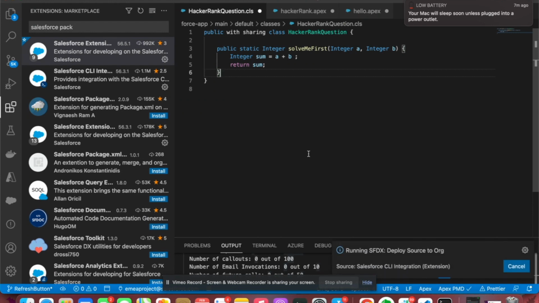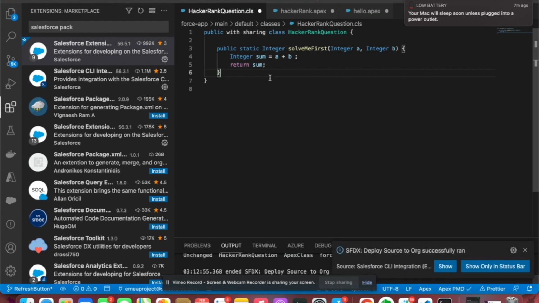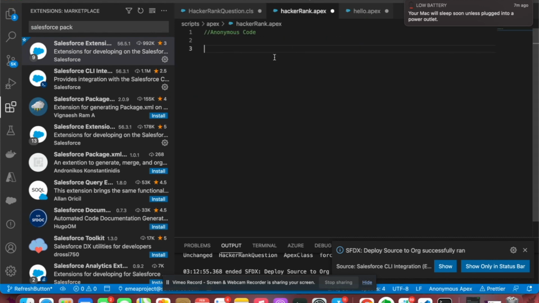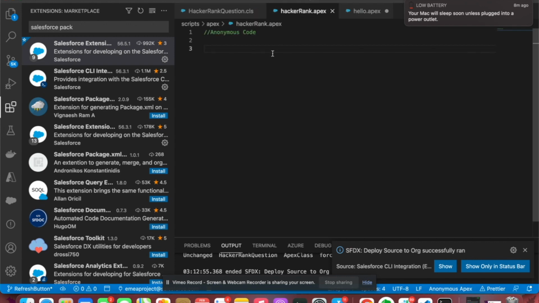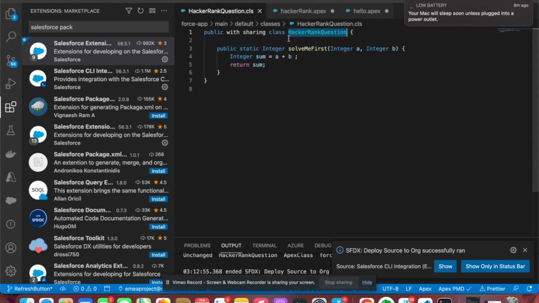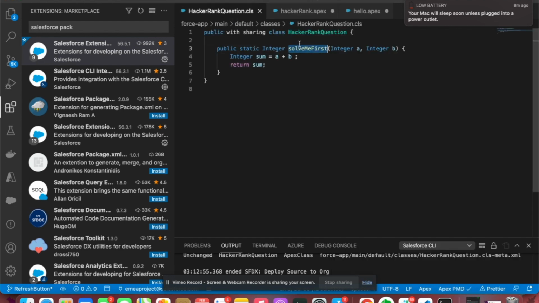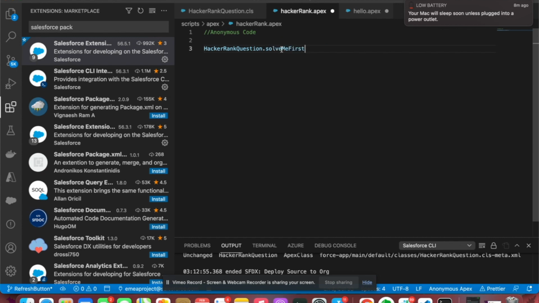We need to deploy it first, and after the deployment, we need to go here. Okay, I am copying the class name, pasting it, then copying the method name, pasting it here, and putting the brackets.